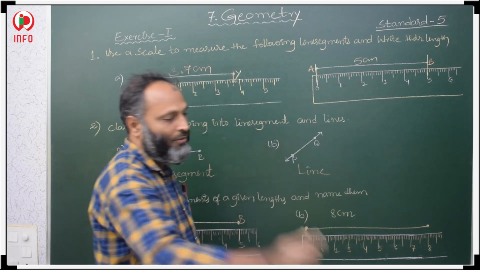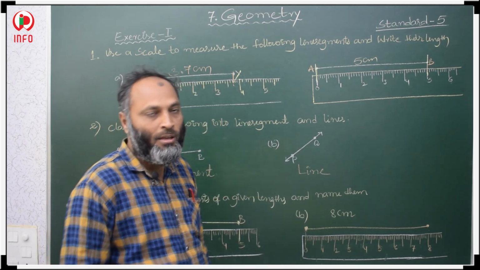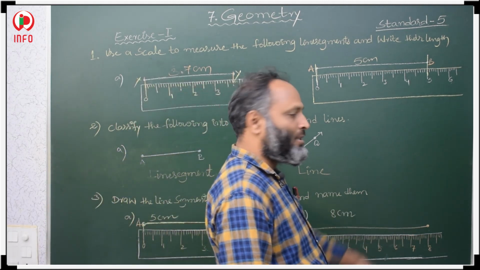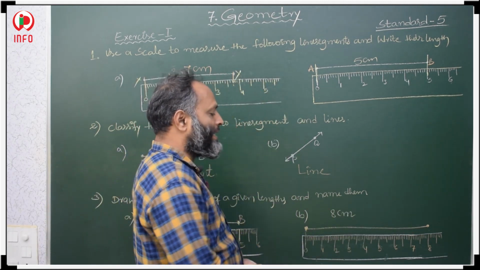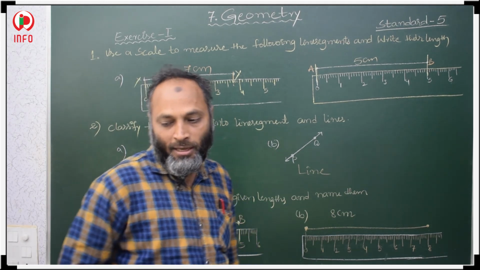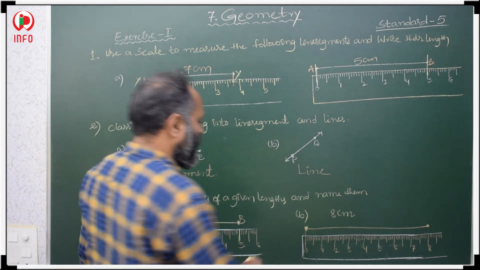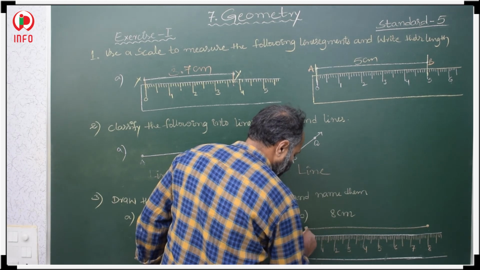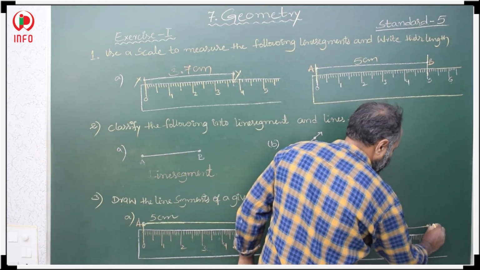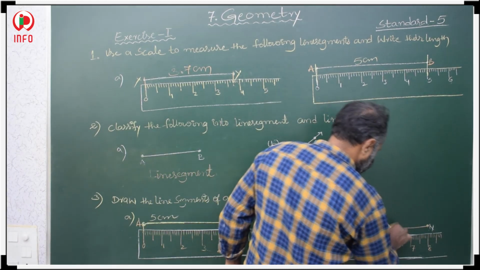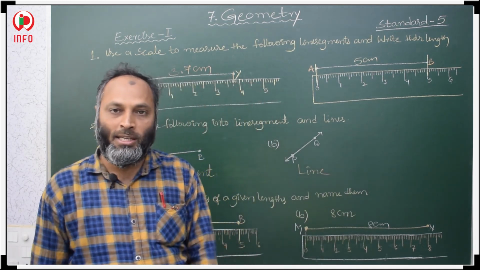Do not join with your free hand; use a ruler to join these two points. Now you will get an 8 centimeter line segment, and label it. That is your wish. I want to take MN. MN is a line segment of 8 centimeters. In this way we have to draw a line segment.